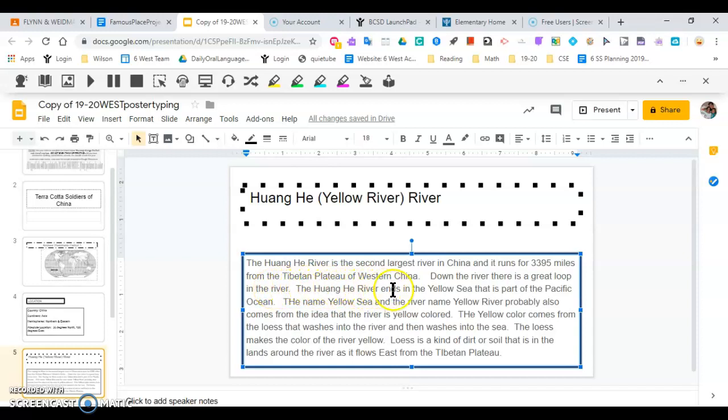The Huang-He River ends in the Yellow Sea. Capitalized, capitalized. Both words are part of the name, the proper noun name of the sea. The Huang-He River ends in the Yellow Sea. That is part of the Pacific Ocean. Pacific and Ocean are capitalized because it's the proper noun name of the ocean. Again, I keep capitalizing my H's in the.